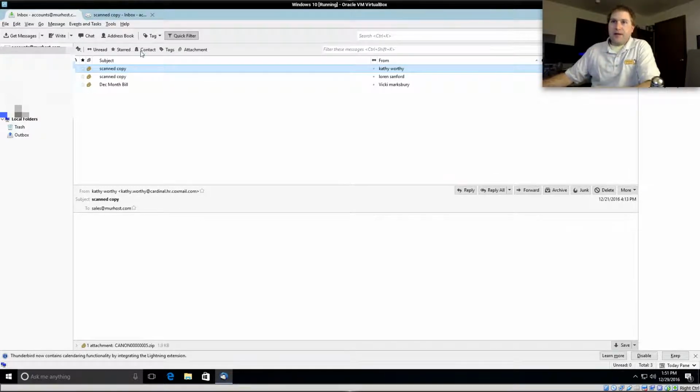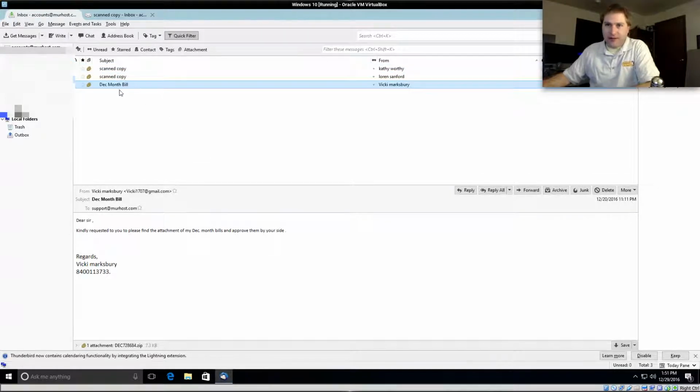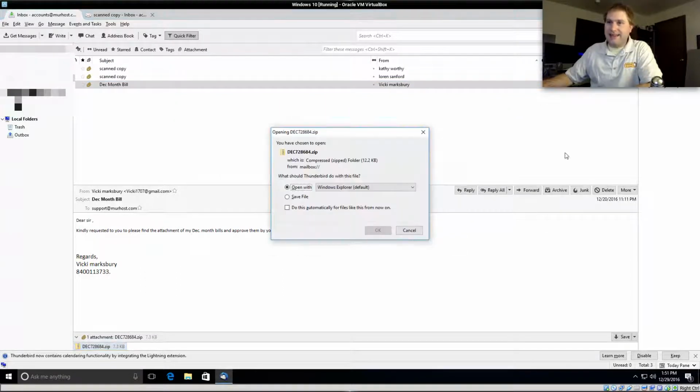All right. So I have a scanned copy, I have another scanned copy, and I have December month's bill. "Dear sir, kindly requested to you to please find the attachment of my December month bills and approve them by your side. Regards, Vicky Marksbury." I don't know who Vicky Marksbury is. But anyway, let's see what's in this attachment. Yay, it's a zip.